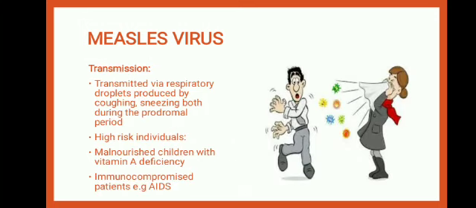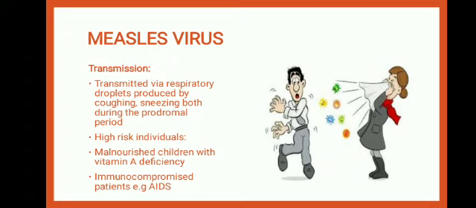How does it spread? It spreads via respiratory droplets produced by coughing and sneezing, both during the prodromal period. Regarding the prodromal period, after the incubation period, the prodromal period starts.